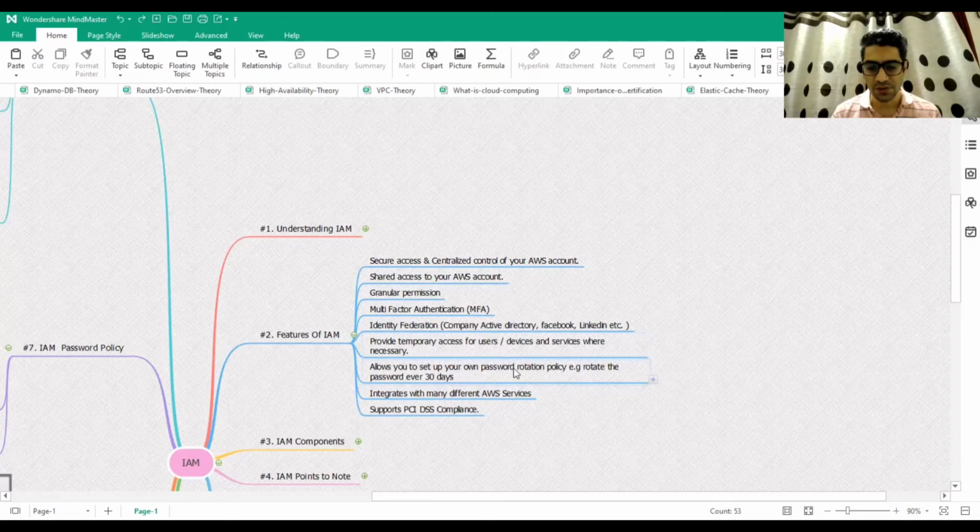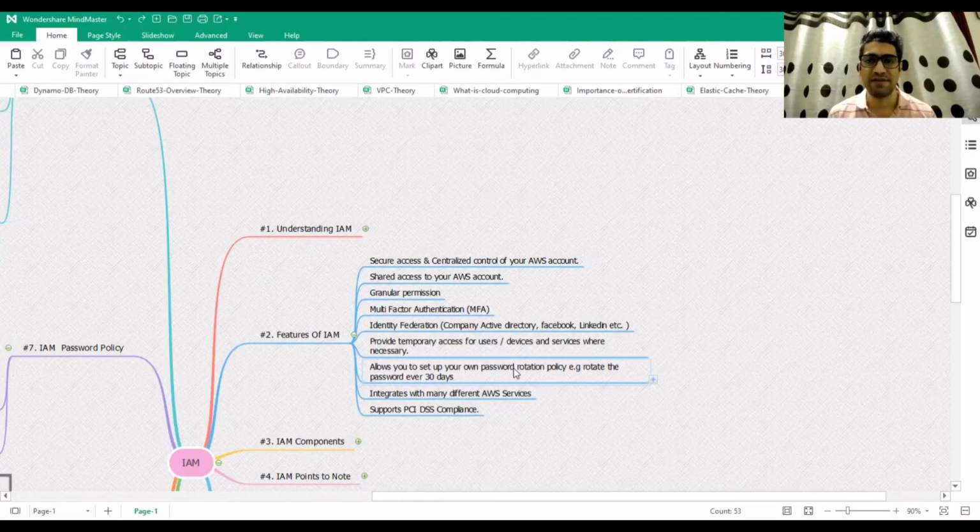Allows you to set up your own password rotation policy, that is, rotate the password every 30 days. When you register on various sites, you would have seen that when you set the password, there are various factors. If the password exceeds 30 days or 60 days, then you are supposed to change it.